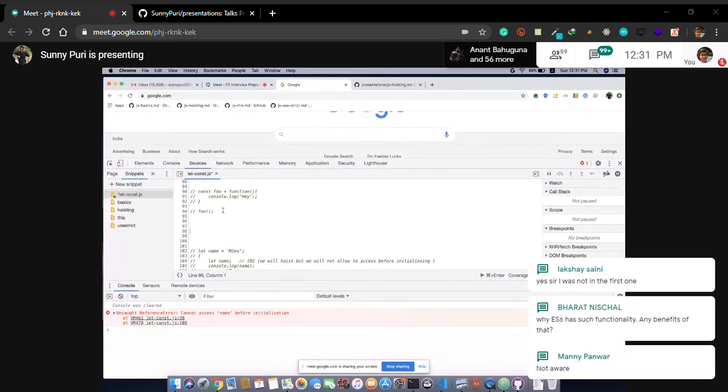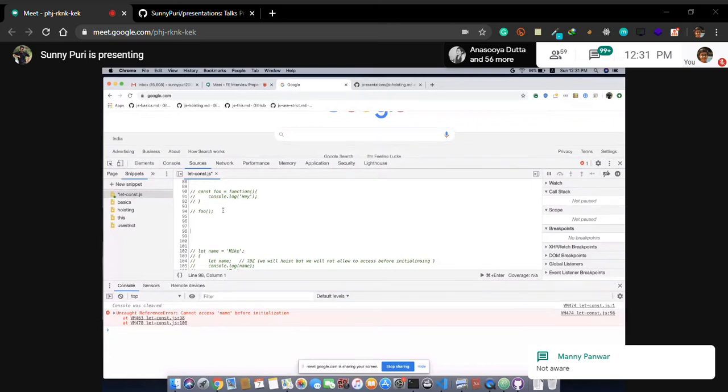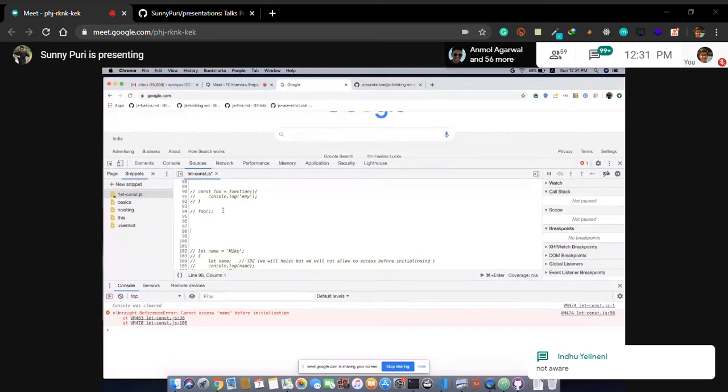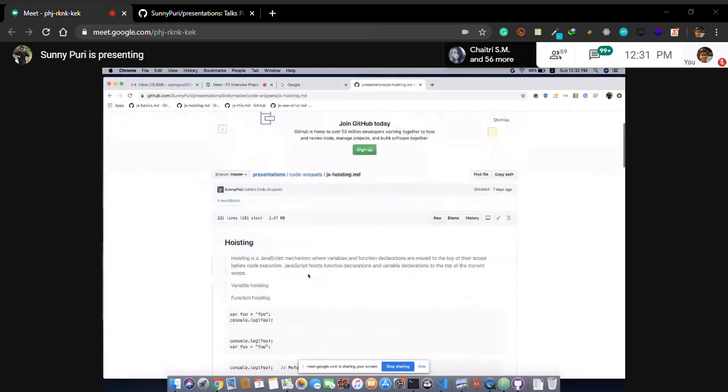Okay. Why ES6 has such functionality, I'll let you know. Okay, not aware, not aware. Guys, if you want the advantages of this session, you have to be regular. Be on time and be regular in this session, because this is the first time I'm experimenting with my content. After this, I am trying to post on YouTube, or create some course. So please be in the session. It will help you.